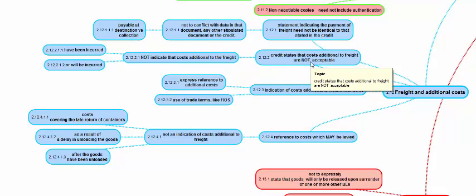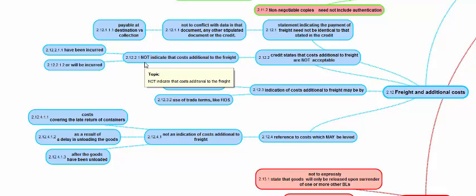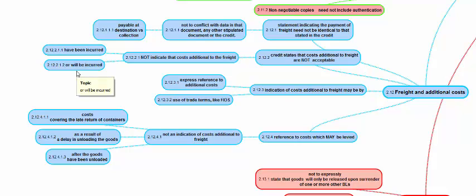If the credit says cost additional to freight are not acceptable, this is about freight, this is additional to freight, then the transport document should not indicate that cost additional to freight have been incurred or will be incurred. The transport document should not say the cost have been incurred or will be incurred. What cost? Cost additional to freight. When the credit says cost additional to freight not acceptable, how will it be indicated?